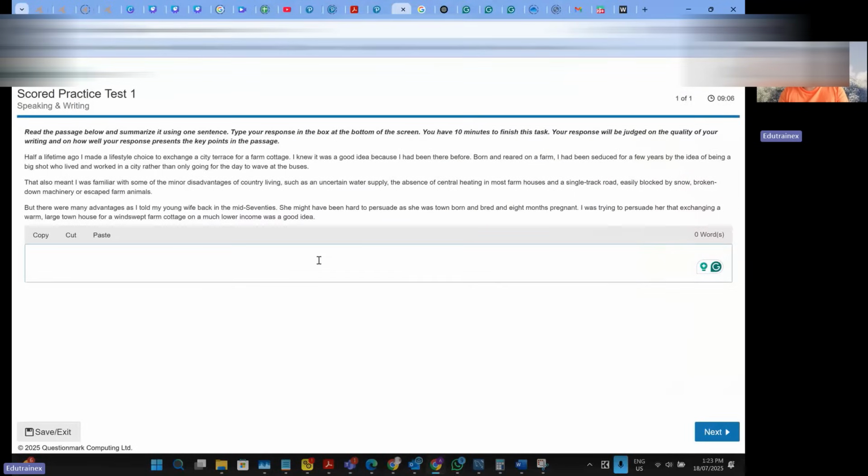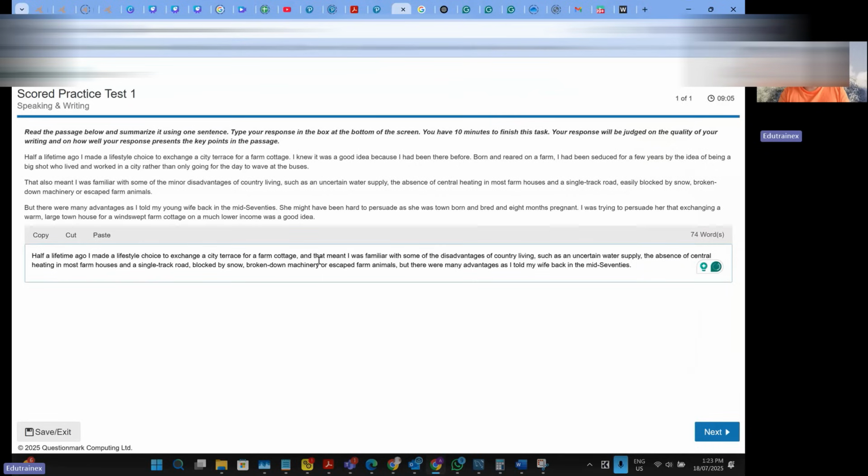Okay, so I have prepared my response in a notepad. So I have to keep it below 75 words. Now some sentences were longer. I picked up one from here, and one from here, and just put and but as connectors there. So yeah, but there were many disadvantages. Some words I had to reduce because it was going above 75 word count.